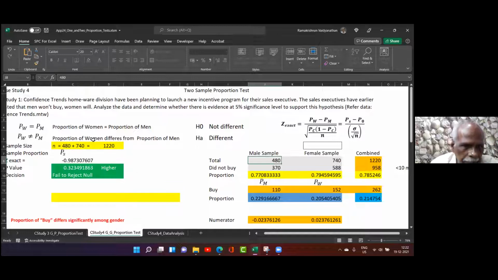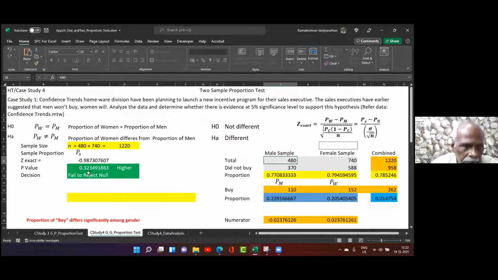So what P naught should I take? What is the null hypothesis? Null hypothesis is PW is equal to PM. That is P naught always. Whether I should take PW or PM, I have a question. Therefore, I use a combined proportion. P combined is where together I find out the proportion. I will use that proportion and then find the Z value. Once I find the Z value, the P value is obtained, and then based on the P value, you take a decision, reject the null or fail. Okay. Suppose I'm just going to make it 400 here.